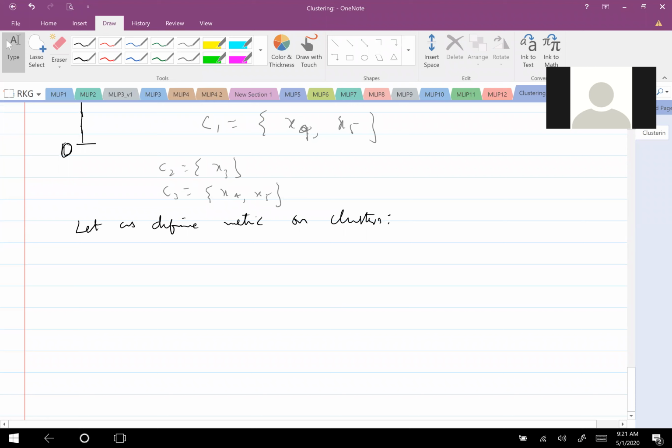Is this understood, what I am trying to discuss now? So I want to define distance between C1, one cluster, and C2. C1 may have any number of members in it, and C2 also may have one member or more members. I want to define a distance between two clusters now, two sets, rather than two elements. So what do you think in general? Can you suggest some way of defining, intuitively, the distance between two clusters?